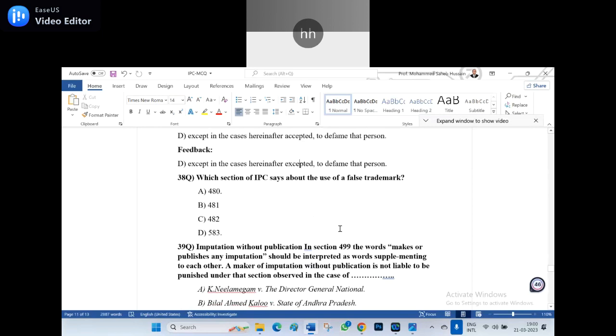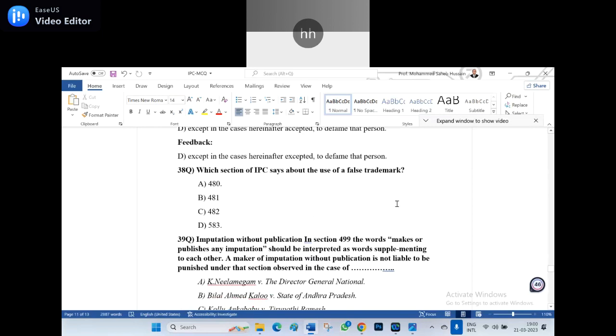Okay, 38 question. Which section of the IPC says about the use of false trademark? A. 480, B. 481, C. 482, D. 483. Shoot. Which is the section of the IPC that says about the false trademark? Anyone?